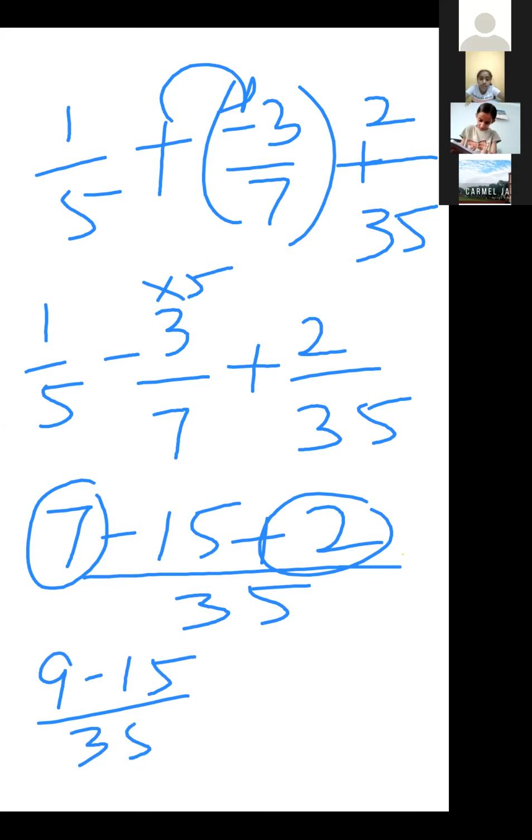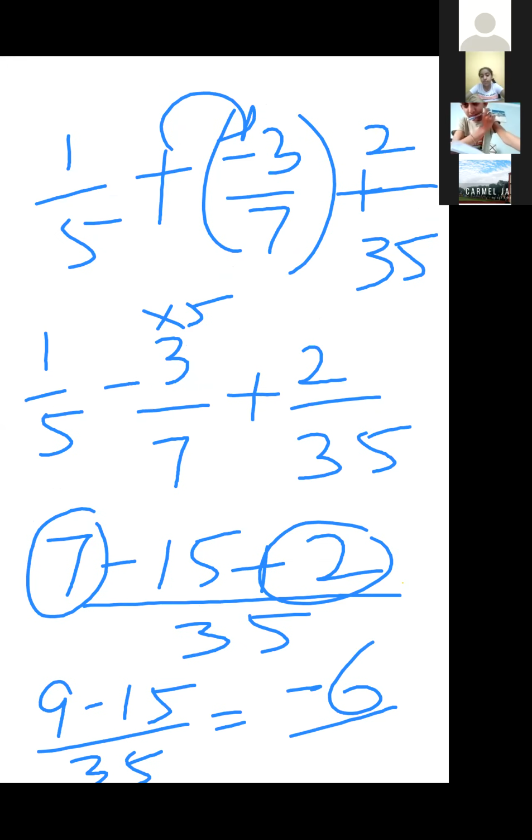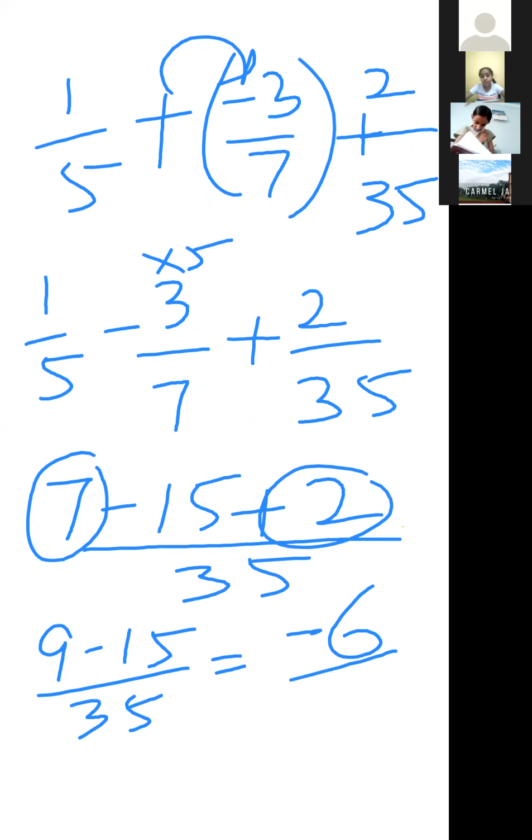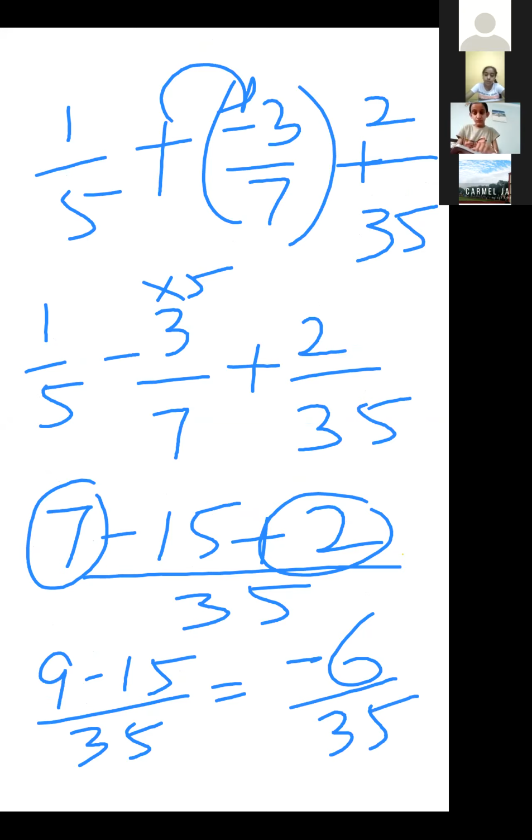So, what is the answer? Minus 15 minus 9, how much did it come? 15 minus 9, 6. Minus 6 upon 35. Yes. Ma'am, how minus? You are writing, I am not able to write, beta. Minus 6 upon 35. Yes. Okay. Others' answers are wrong, those who have written 10 and 12. Minus 6 upon 35 is the right answer.